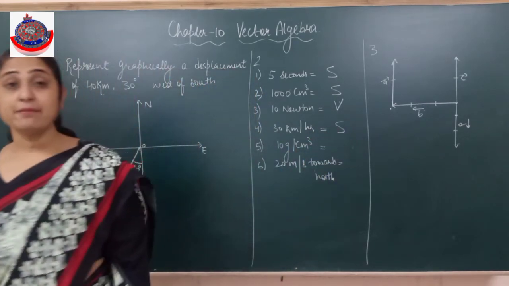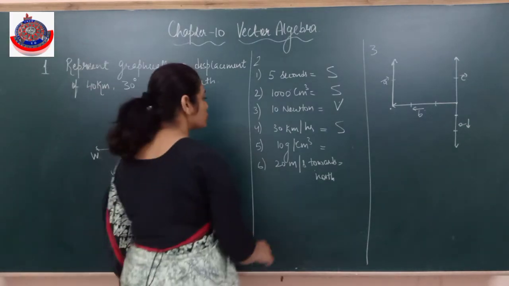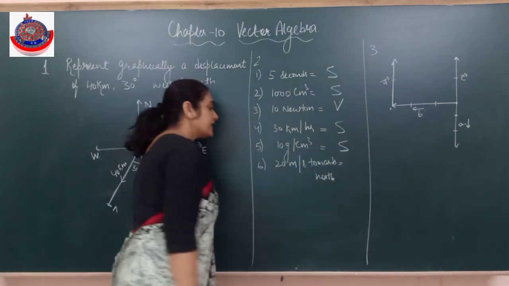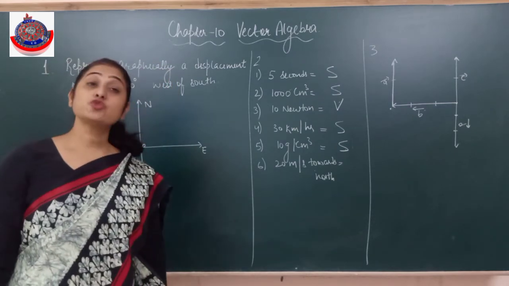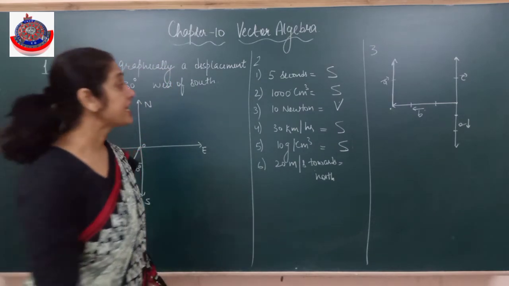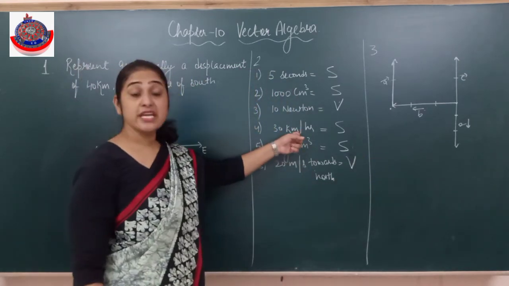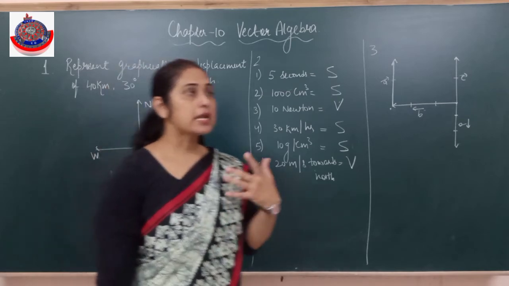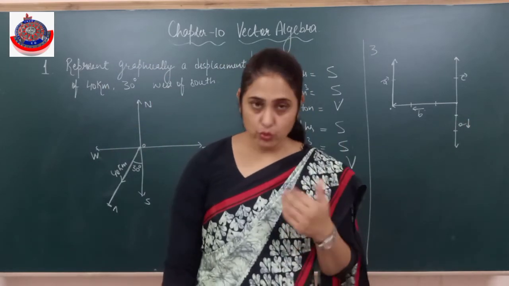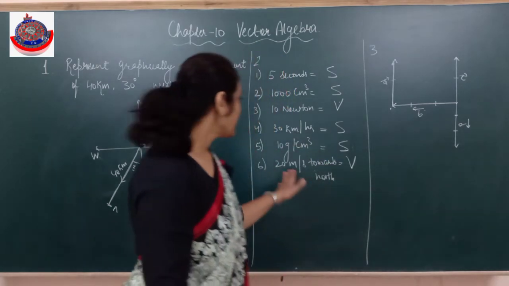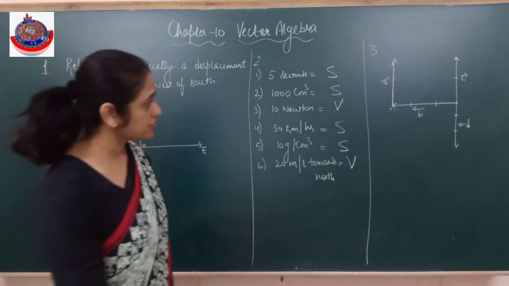What is 10 gram per cubic centimeter? Density. What is density? That's also a scalar. 20 meter per second: though it is a speed, now what is given to me? Towards north. So direction is also given. See, this is also speed, but the earlier one was scalar because there was no direction. Here the car's speed is this much, but for a vector we need to know in which direction it is going. So 20 meter per second towards north is a vector quantity.